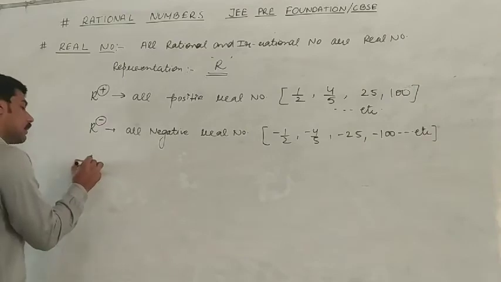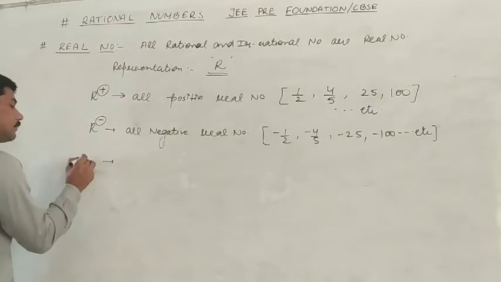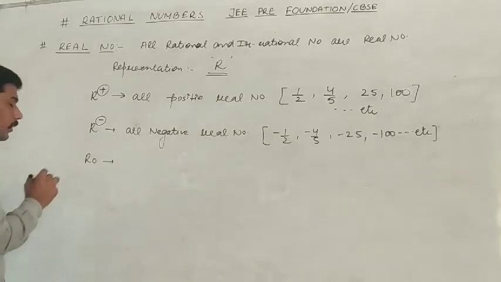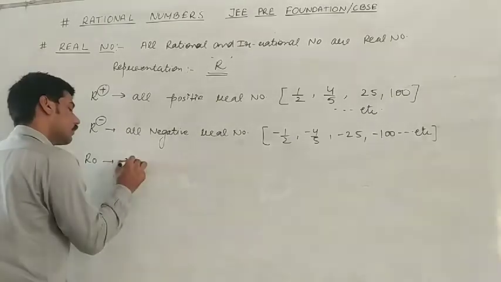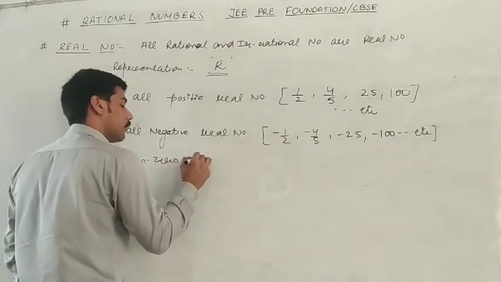Last is R not. Okay? R not means non-zero real numbers.